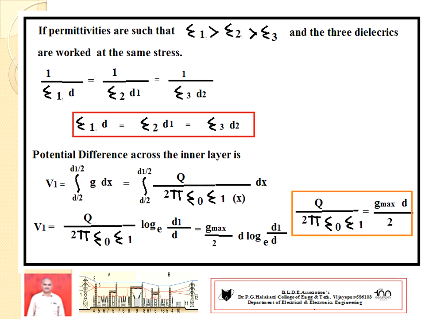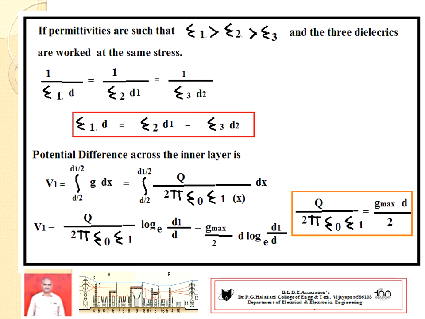You remember one expression; the same expression continues for the second layer. And one more fact: this Q divided by 2 pi absolute permittivity and relative permittivity, as shown in the block diagram, should be equal to Gmax times d by 2. You replace this value, hence V1 becomes Gmax by 2 times d times log base e of d1 by d.